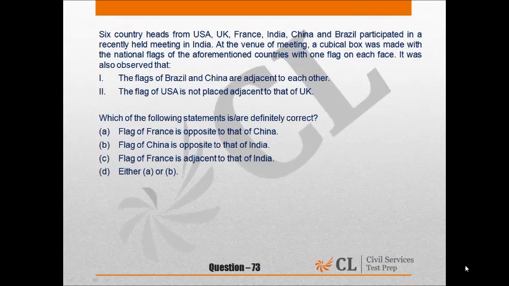Okay, look at these types of questions. This is a dice type question, and here the flag of USA is not placed adjacent to that of UK. It means they are not adjacent. It means USA and UK have to be opposite. Their flags have to be opposite. USA is opposite to UK because they are not adjacent.